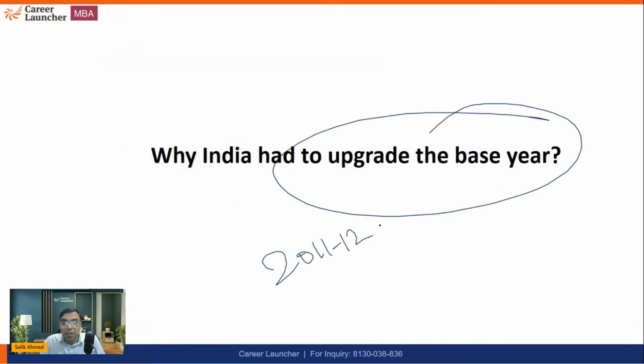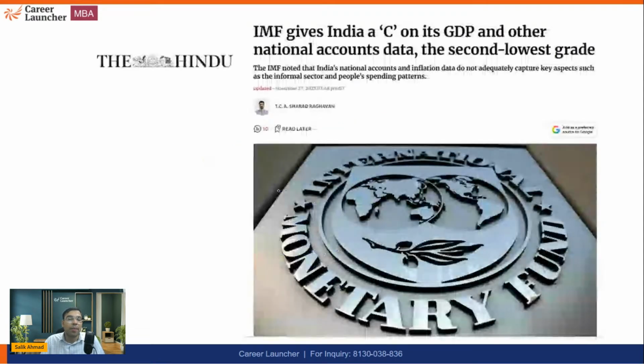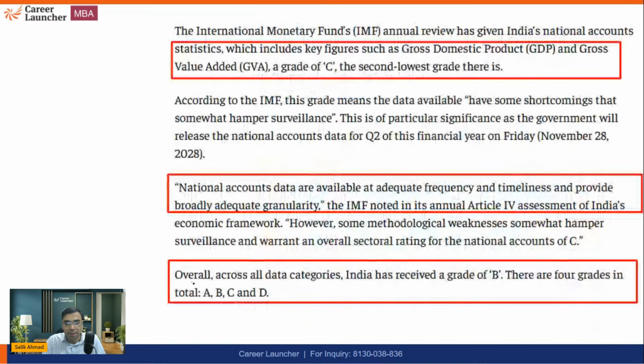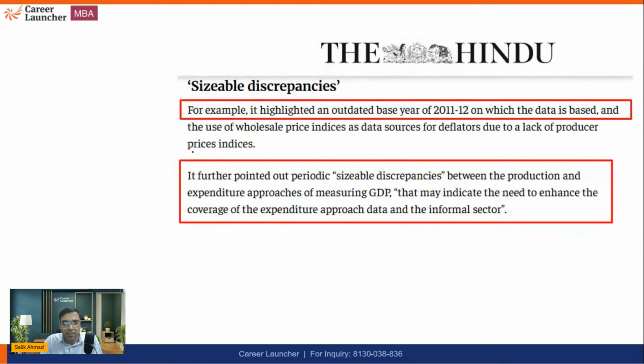So earlier for GDP, the base year was 2011-12, but now we have upgraded because last year there was a report in November. IMF gives India C grade on its GDP calculation and other accounts data. That is the second lowest. So A, B, C, D, India had got C grade by IMF, and that's why it was a cause of worry for us. Okay, that is why it was very much in the news. National accounts data is the same thing, GDP calculation and all related things with that.